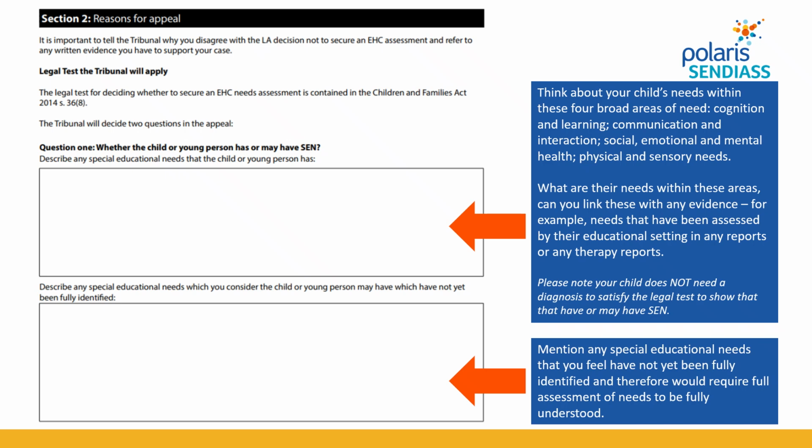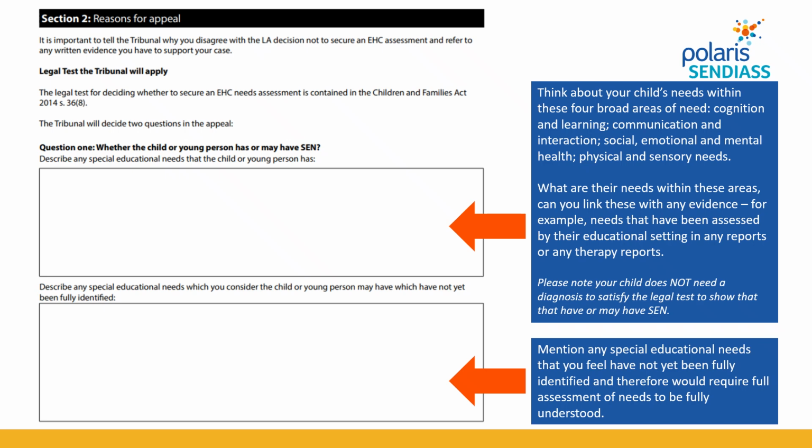And whether your child has a diagnosis or not, you need to explain how their needs impact on their ability to learn. So it's helpful to think about your child's needs within 4 broad areas. The first is cognition and learning. So in terms of that, try to describe how your child is progressing academically and how they are able to understand what's required of them in the classroom and any barriers they have to accessing the learning within the classroom and understanding what's required of them and learning at the same rate or different from their peers.